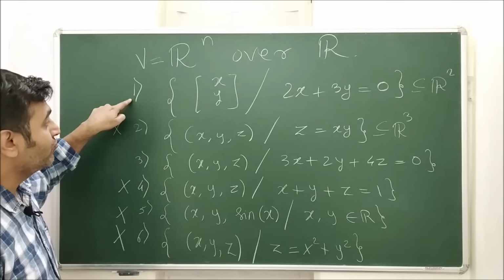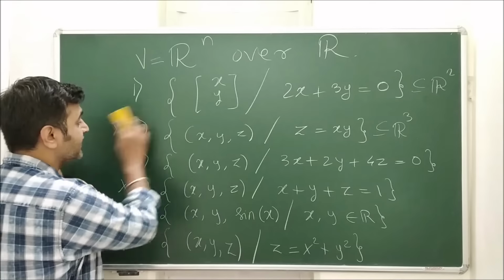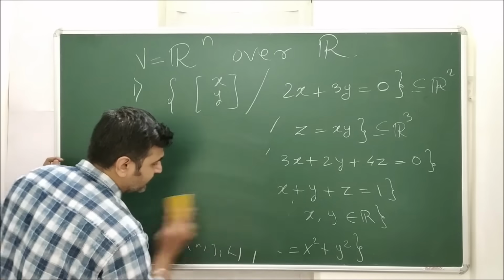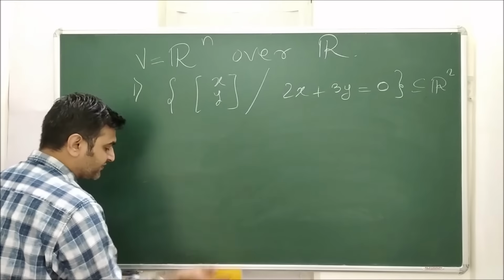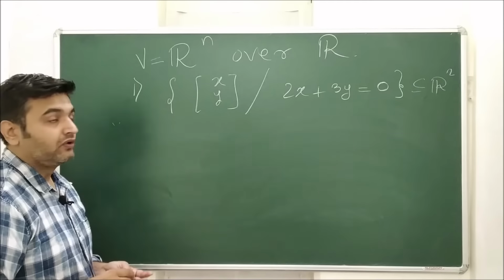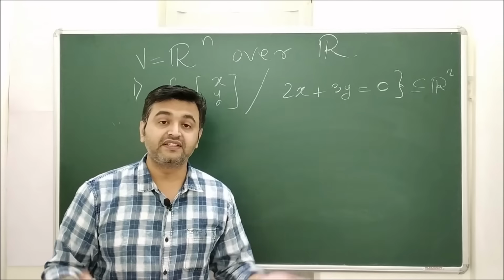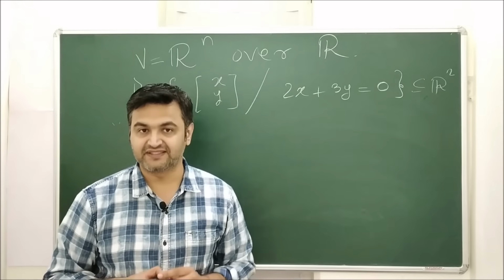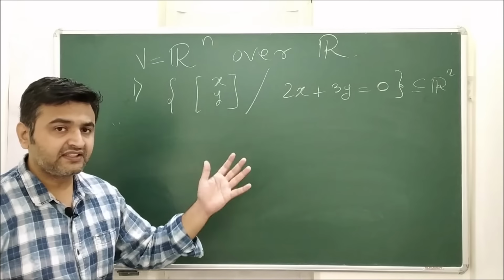First, let us try to prove that the first set forms a subspace of R2, because this is in R2. To prove a subspace, what do we do? What is a subspace? It is a subset which itself satisfies all the properties of a vector space. But do you really need to check all the properties of a vector space?